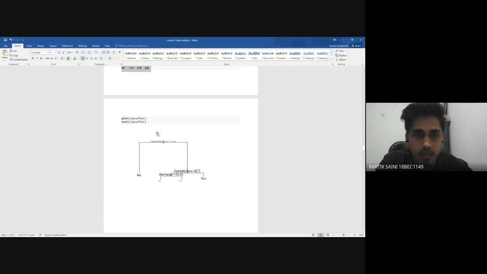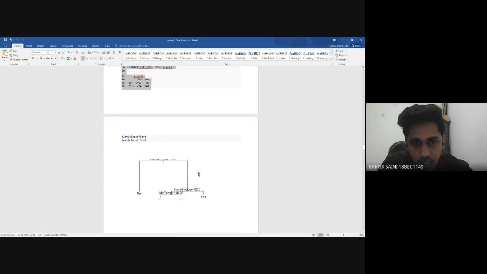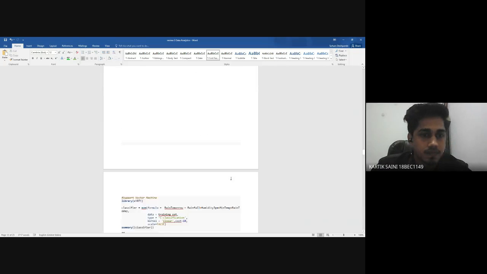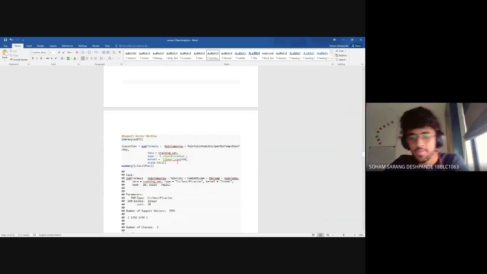Next, we are seeing a plot of the decision tree which is actually made. In it we can see that when humidity is less than 82.5%, then it is going to rain tomorrow. Okay, now next. Now Mehul will tell about support vector machine. So I will tell you about support vector machine, which I have performed.